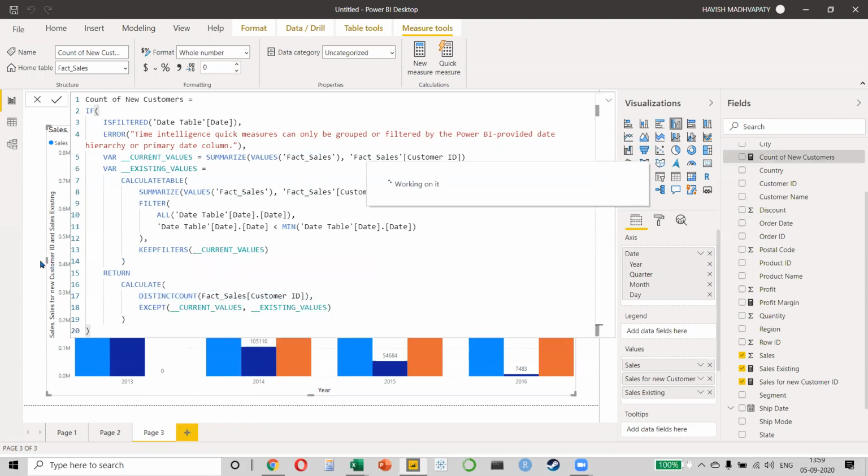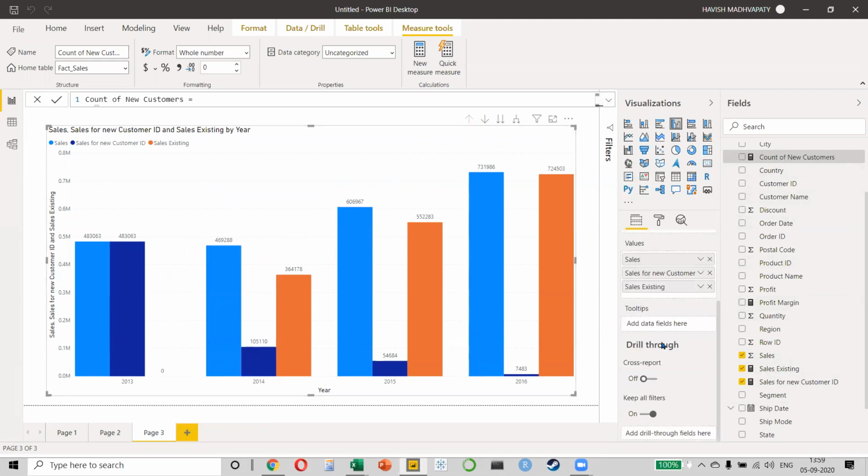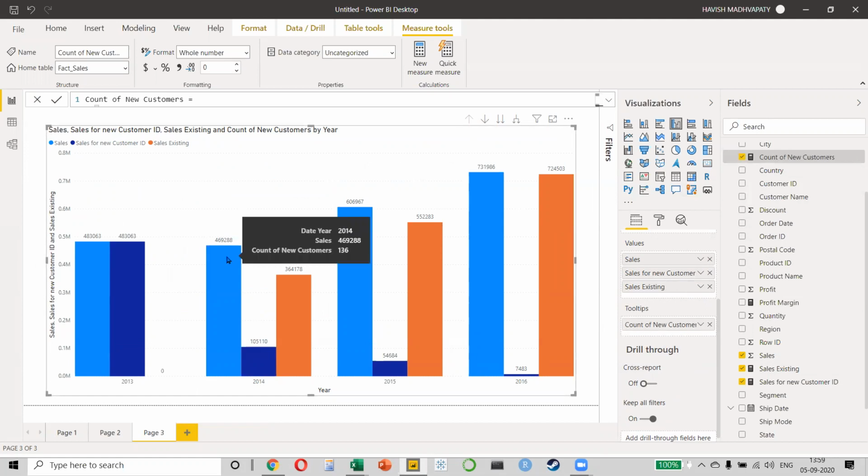So when I press enter, now the chart is already there. I want to put my count of new customer in a tooltip. Basically, when I put it in the tooltip, a new column will not be created, but when I take my mouse, it will show me 136. Do you see this, everyone? 136. Very cool, right? So imagine how important this is for a business.